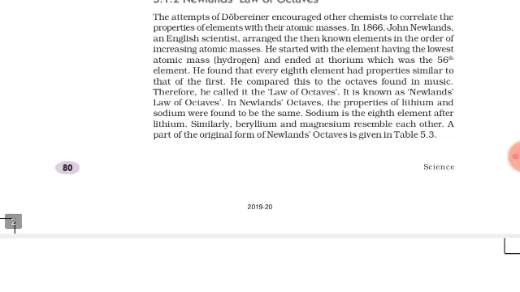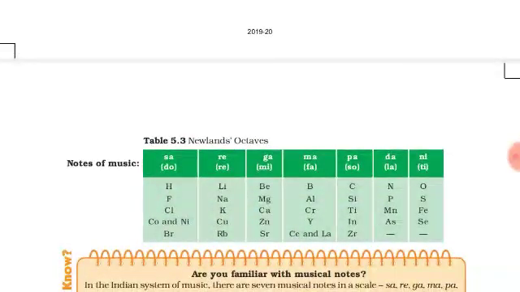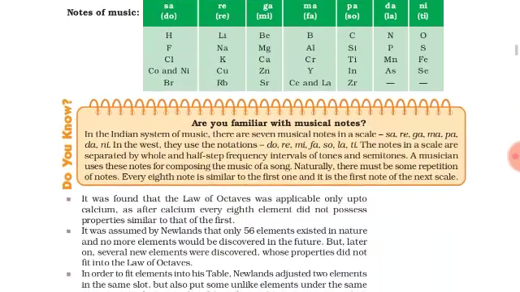Then we studied Newlands' law of octaves. He compared the elements with the notes of music. He kept all the elements in the order of increasing atomic mass. And he said that every first element resembles the characteristics of the 8th element. Okay, every 8th element and first element have the same characteristics.